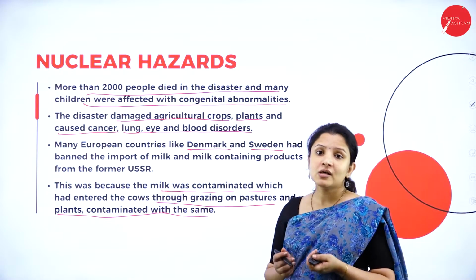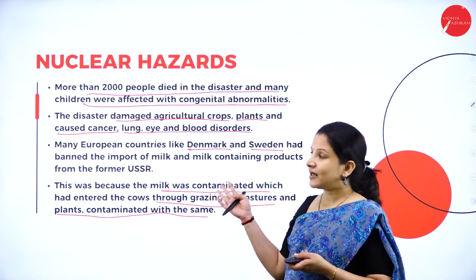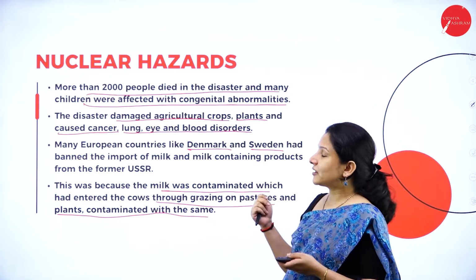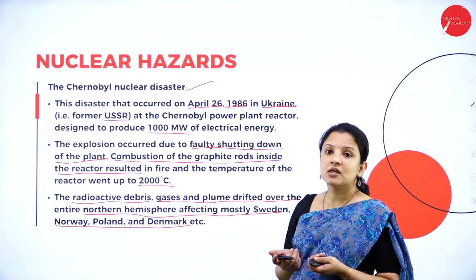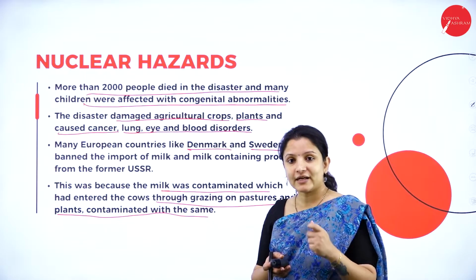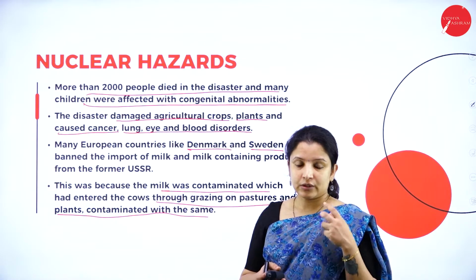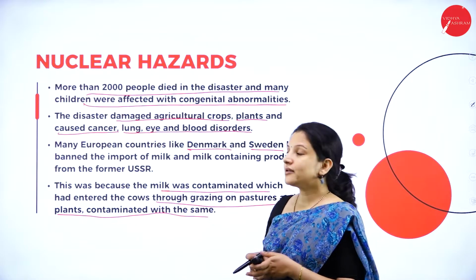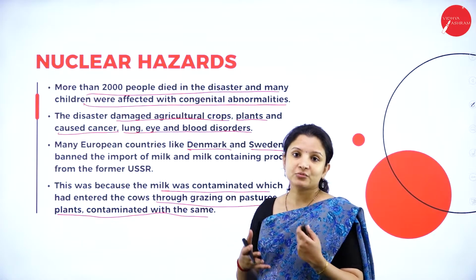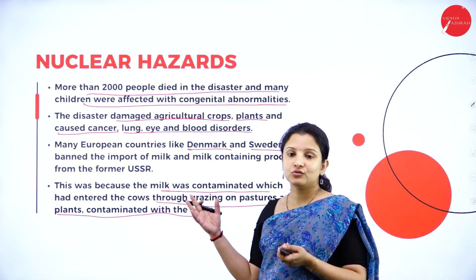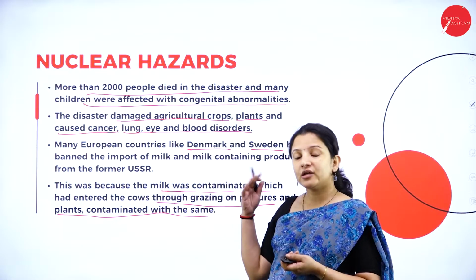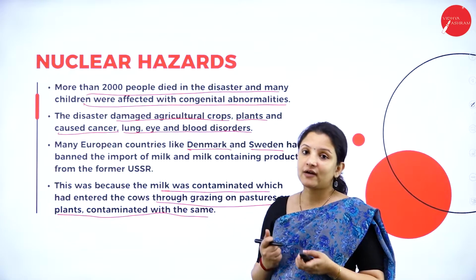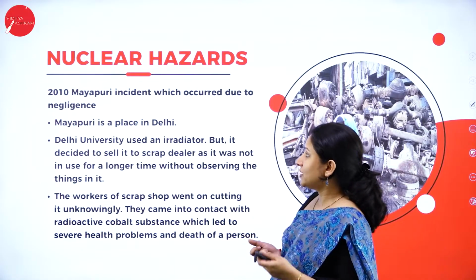So this was one of the best examples of a nuclear hazard, which occurred at the Chernobyl power plant. That disaster, which occurred in the year 1986, was said to be one of the most devastating destructions that has occurred so far in the world. And even today, people get chills when they think of it. So just browse in Google and have a look at the photos. By looking at the photographs of the nuclear disaster itself, you will understand how devastating it was. So this is one of the examples.